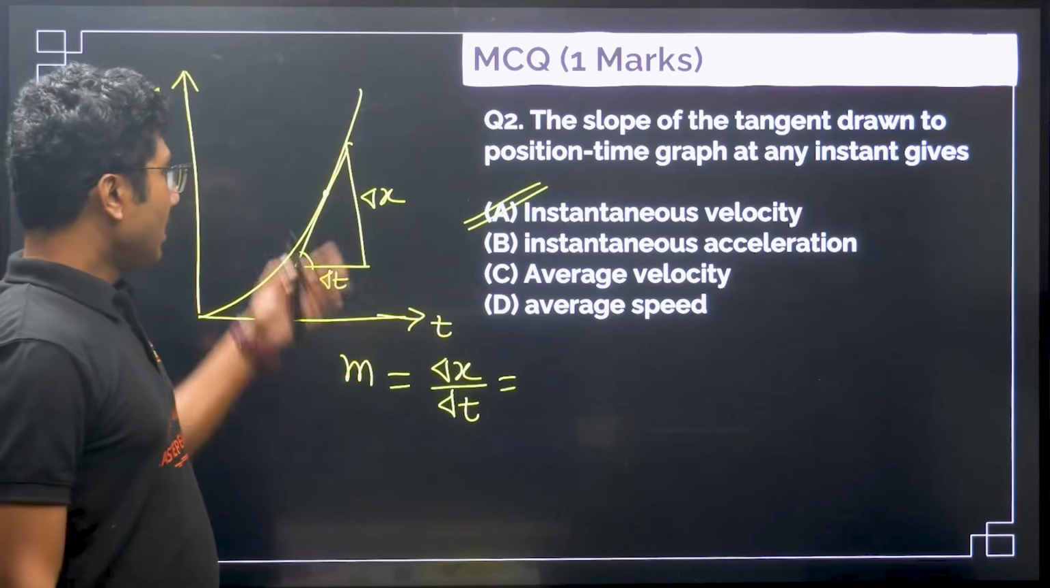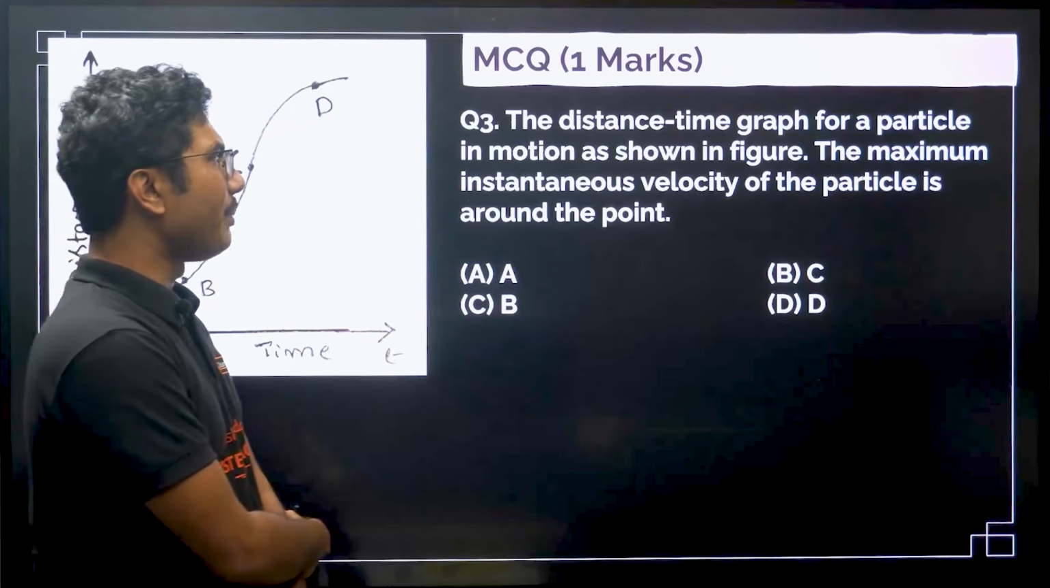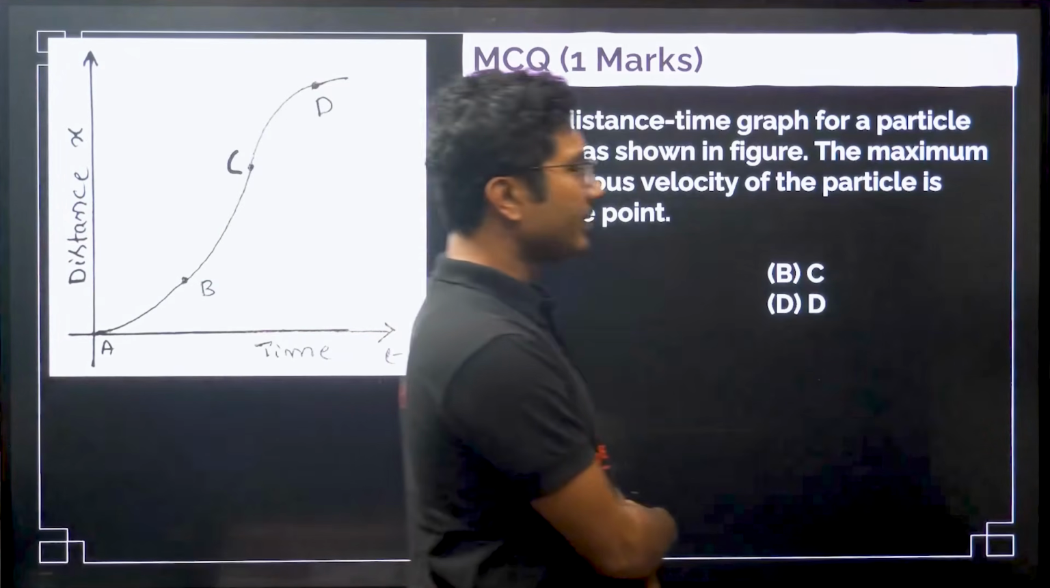Now, next question: the distance-time graph for a particle in motion is shown in the figure.